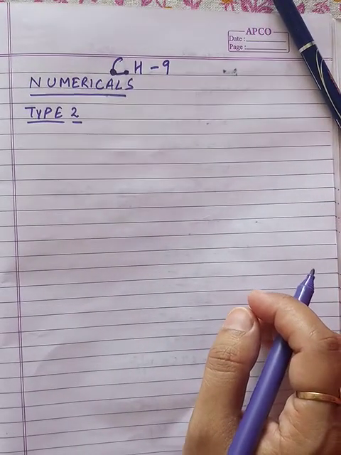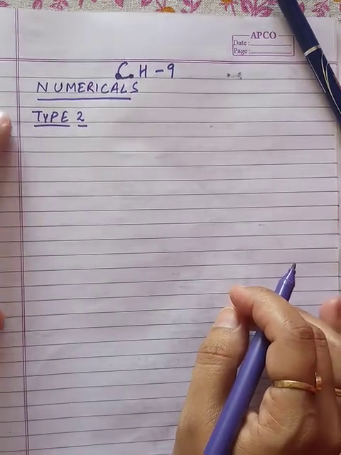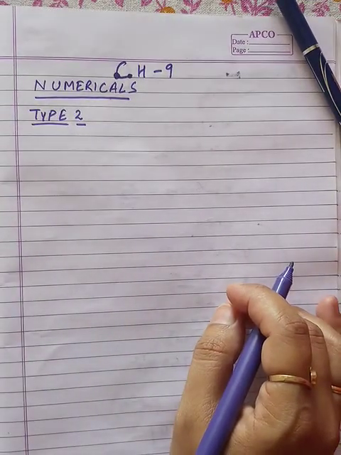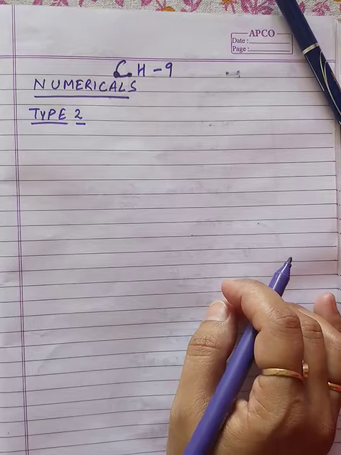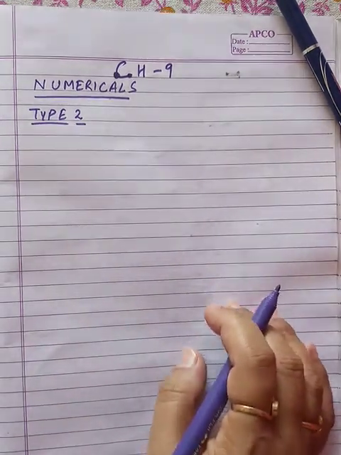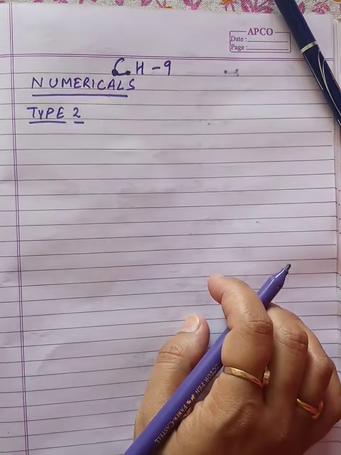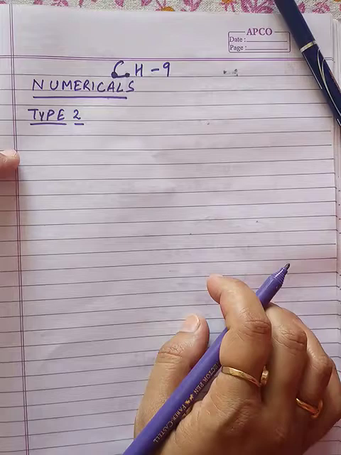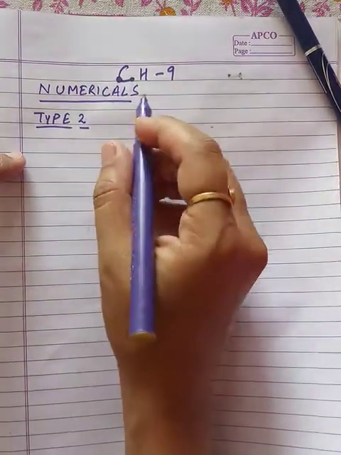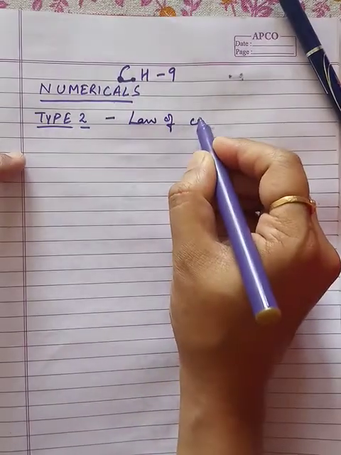So now we are going to discuss the numericals based on chapter 9. The first type of numericals we have discussed already in the previous video. Now in this type 2 numericals we have to consider the concept of law of conservation of momentum.